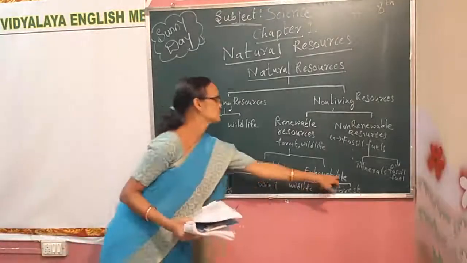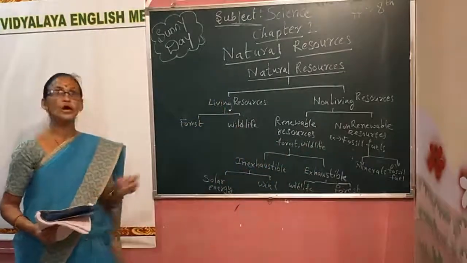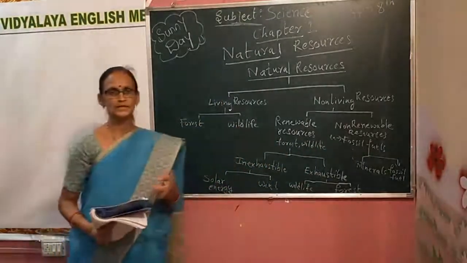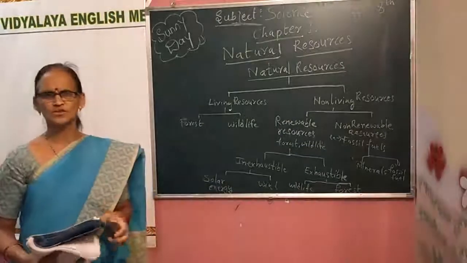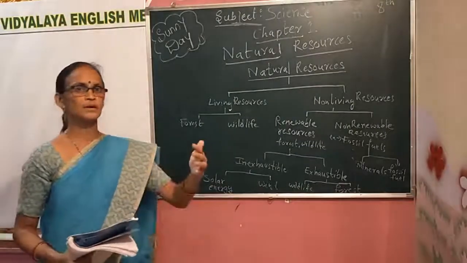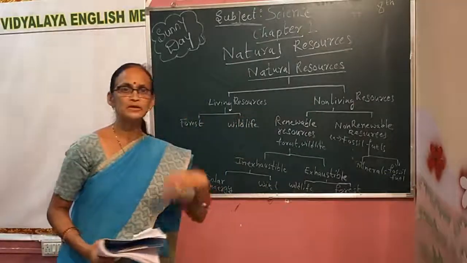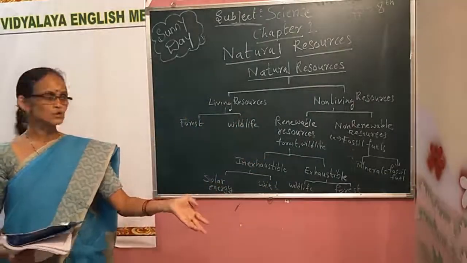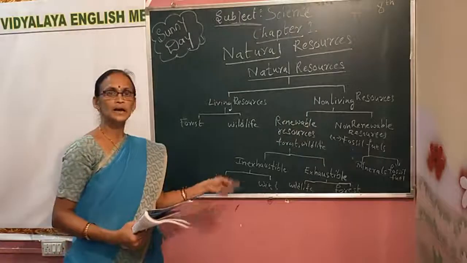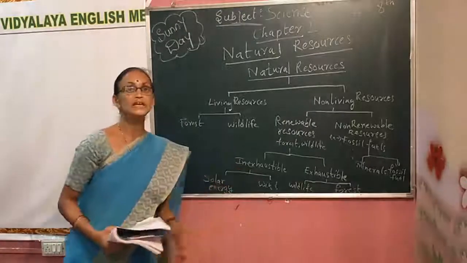Inexhaustible and exhaustible. Inexhaustible means what? Solar energy, wind energy, these energies are not exhausting. Today the sun is going, but again tomorrow morning it is coming. Again the wind is coming tomorrow, the next day. So day by day it is again coming. So it is called inexhaustible.